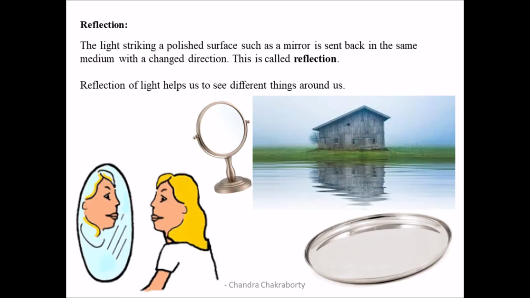The light striking a polished surface such as a mirror is sent back in the same medium with a changed direction, and this is called reflection. Reflection of light helps us to see different things around us. Even some of the phenomena like twinkling of stars and image formation by mirror are all due to reflection. Here I have given some images that will help you to get an idea of what reflection is.